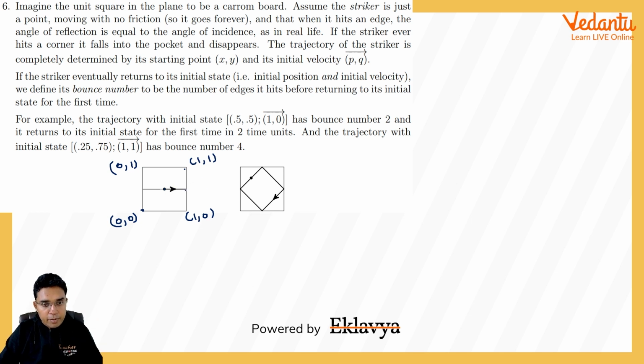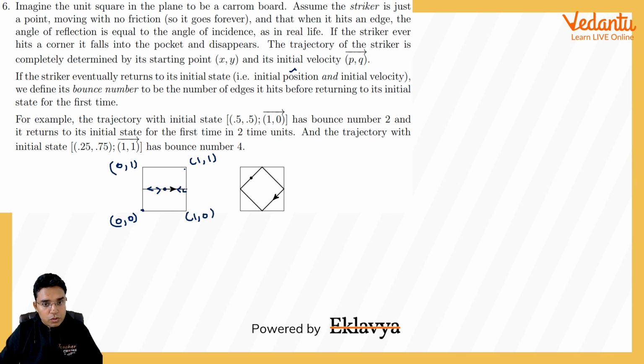Because it will be hitting the edge normally, it will be coming back this way only. While coming back, it will reach the same point, but at this point it will have the same position but not the same velocity, because in the beginning its velocity was going like this. So it has to go there, and once again with one more reflection it will come back, and then it will have the same initial state.